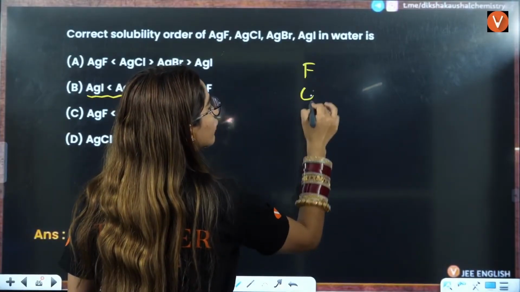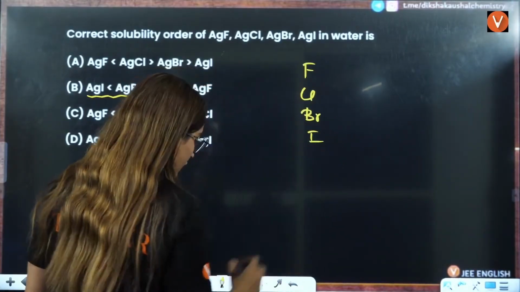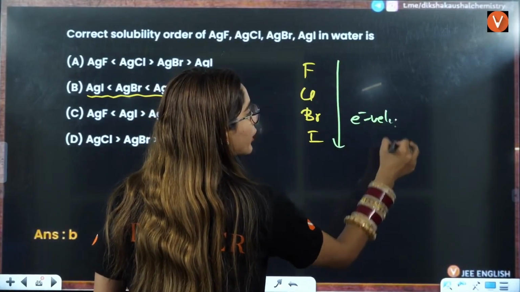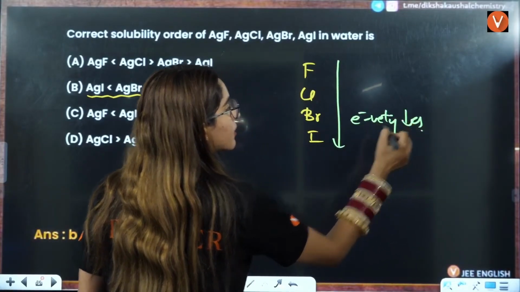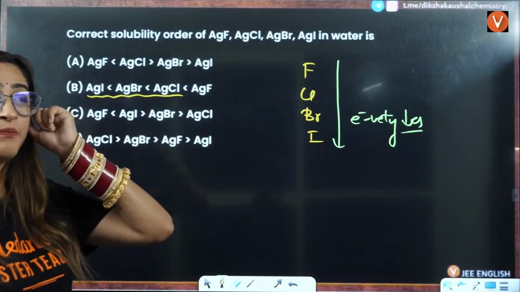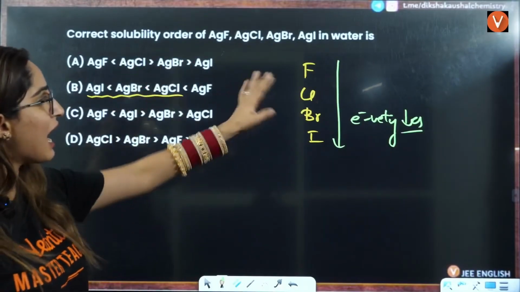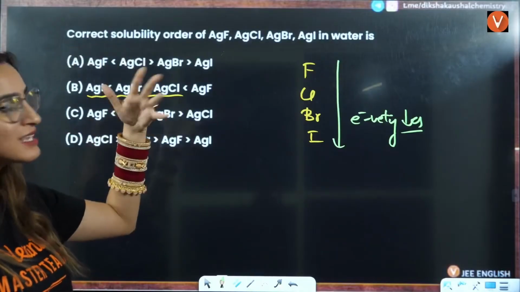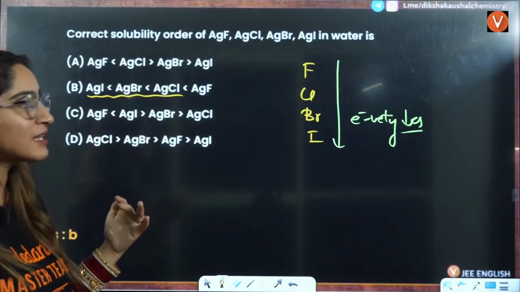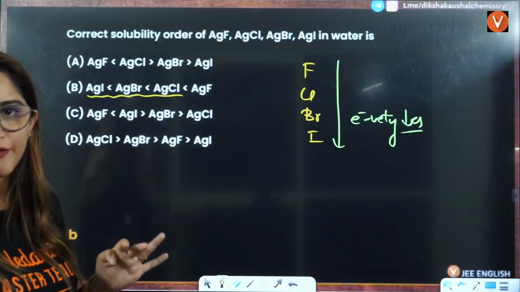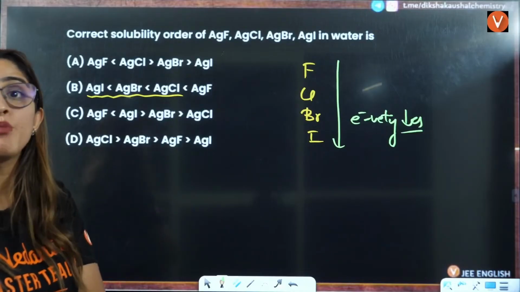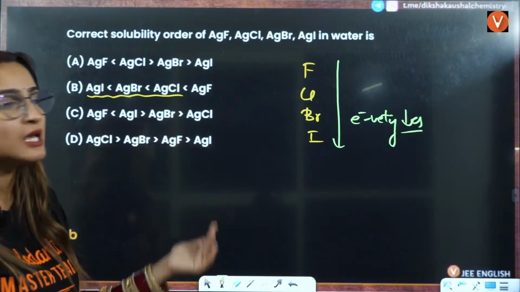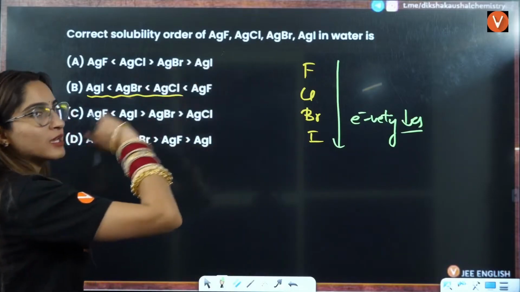If you go down the group, electronegativity is going to decrease. That means the bond of Ag and I, that is a covalent bond because of the lower electronegativity, is also going to get affected, and that will be stronger, because the electronegativity is decreasing.